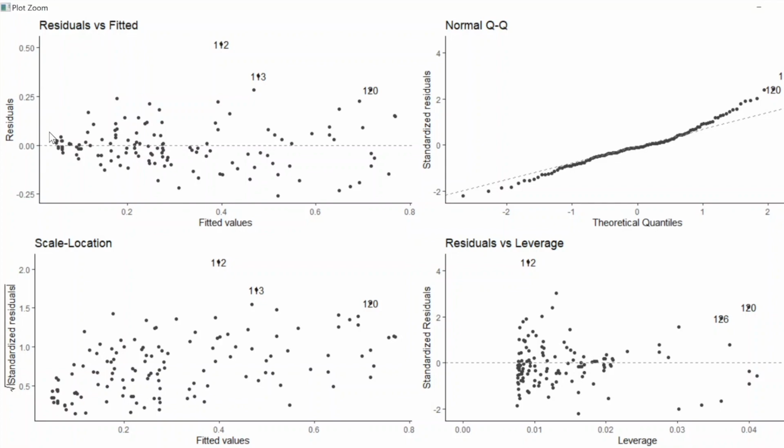We see this fanning outward, as the fitted value increases, the residuals go all over the place, right? There's clustering over here and then it fans out, with very sparse data points this way, sparse residual values over here. So that's an issue. That is not good for us. So what do we do?